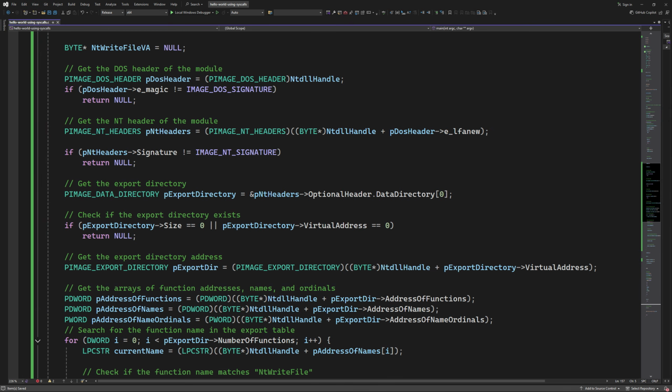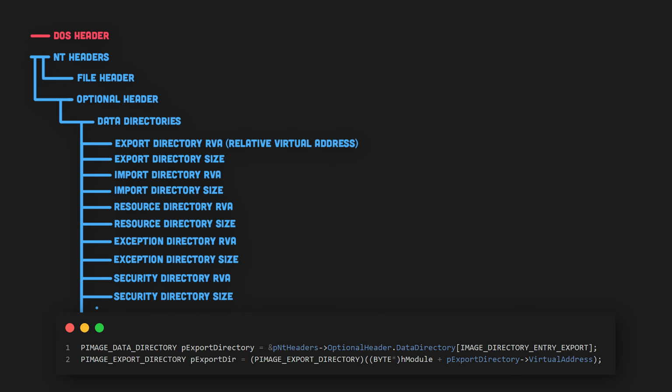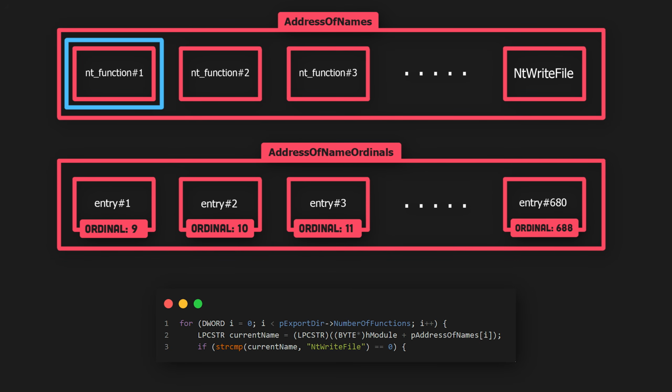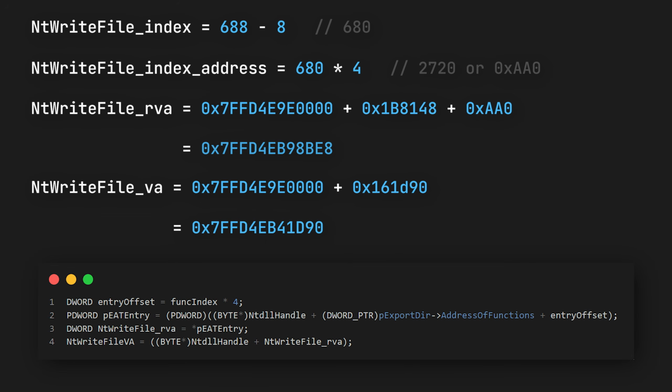And here's the code that does all of that. We first read the DOS header of the ntdll library to extract the e_lfanew member, which contains a pointer to the NT headers. From the NT headers, we access the optional header to read the address of the export directory from the data directory array. Using this address, we read the export directory, which contains the 3 arrays we discussed earlier. We then loop through the function names inside the address of names array until we find the NtRead function. And once we do, we get the function index from the address of name ordinals array and calculate the function address the same way we did earlier.